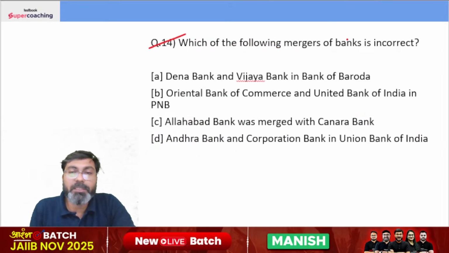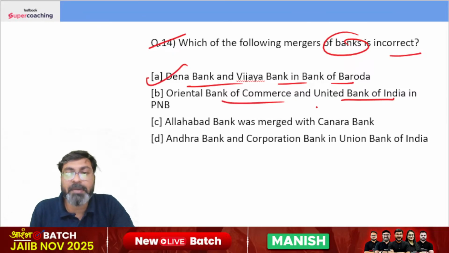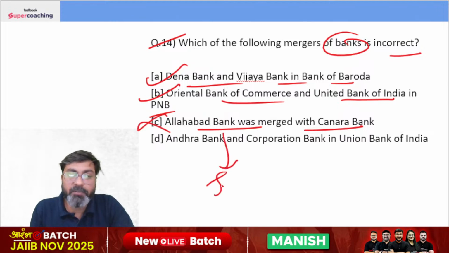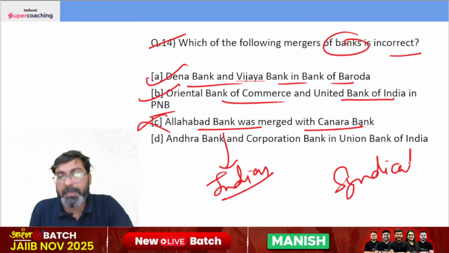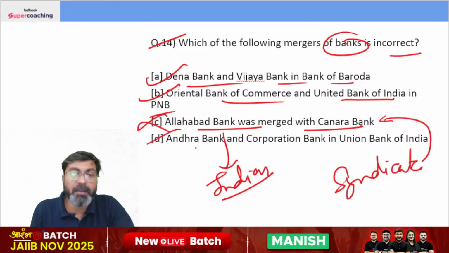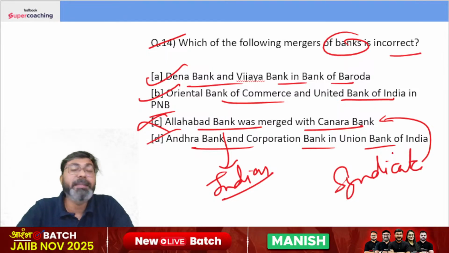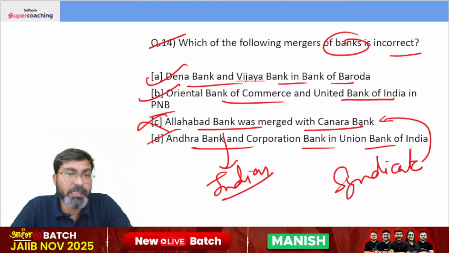Which of the following mergers of banks is incorrect? Dena Bank and Vijaya Bank merged with Bank of Baroda, Oriental Bank of Commerce and United Bank of India with PNB. Allahabad was merged with Canara. No, Allahabad was merged with Indian Bank, and Syndicate Bank was merged with Canara Bank, and apart from that, Andhra Bank and Corporation Bank merged with Union Bank of India. The right answer is option C.